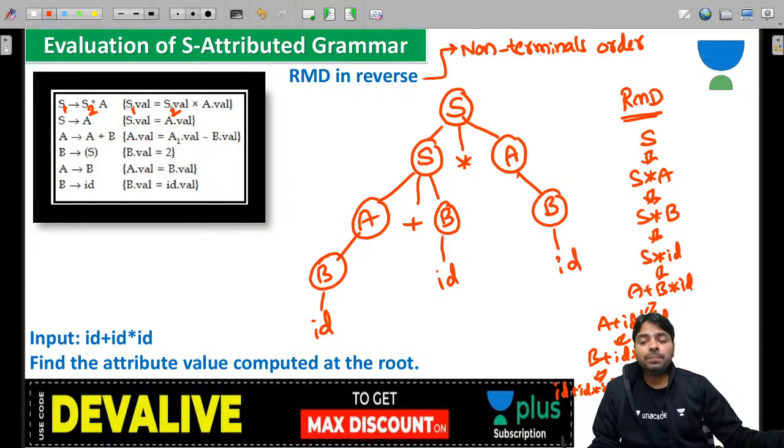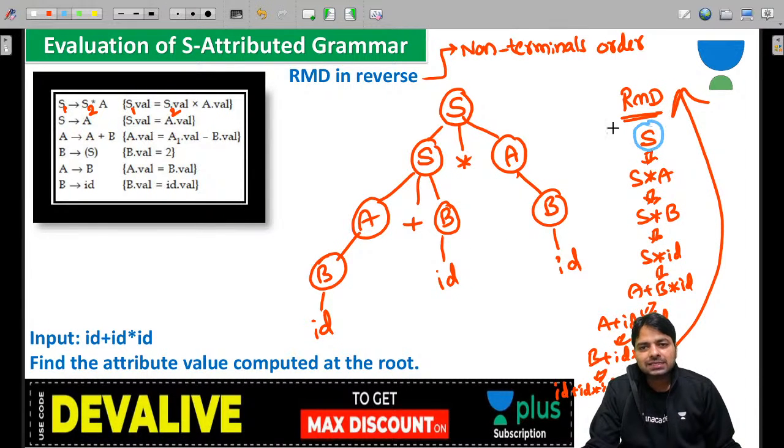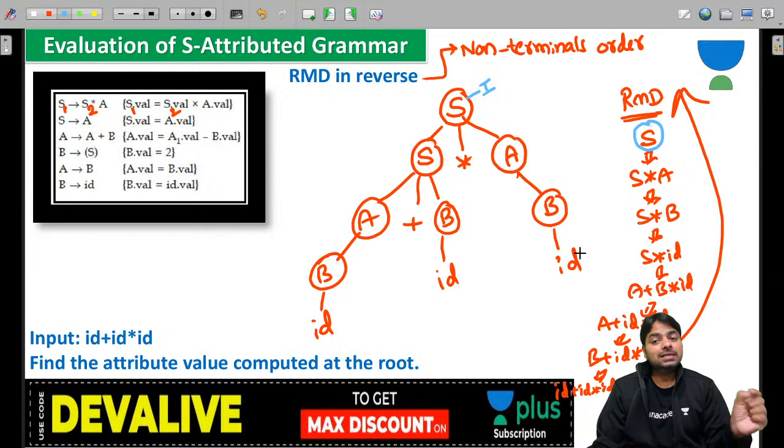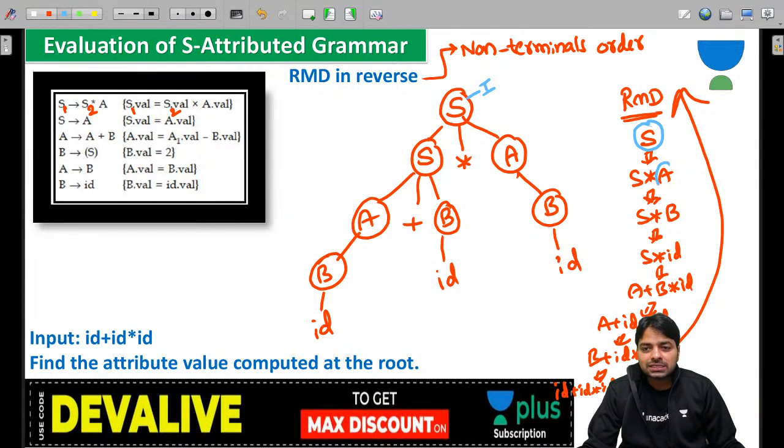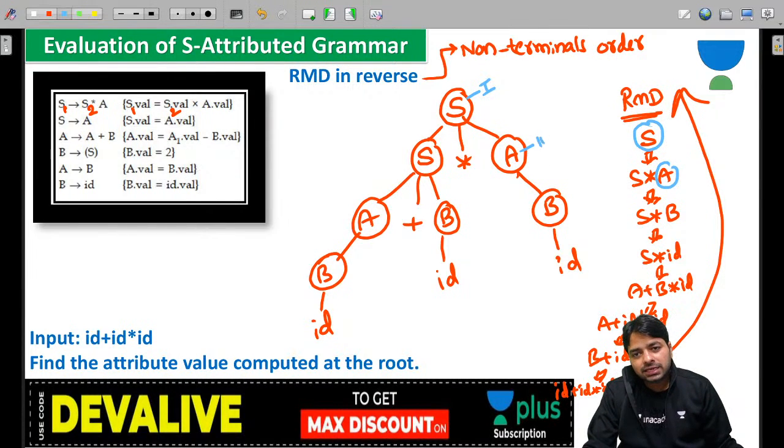Its reverse is going to become the reverse of RMD. We want this direction. So if you number the first one, then the others are easy. So I will number this first. This S is exactly the same as this one. Yes or no? And next, this A, you should look at which A. There are so many A's in the parse tree. This A is that, and this B is the next in RMD. So this will be 3. I am numbering the RMD.